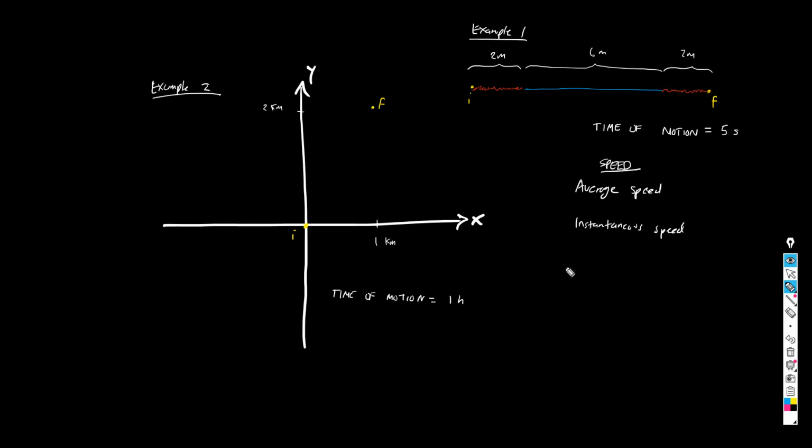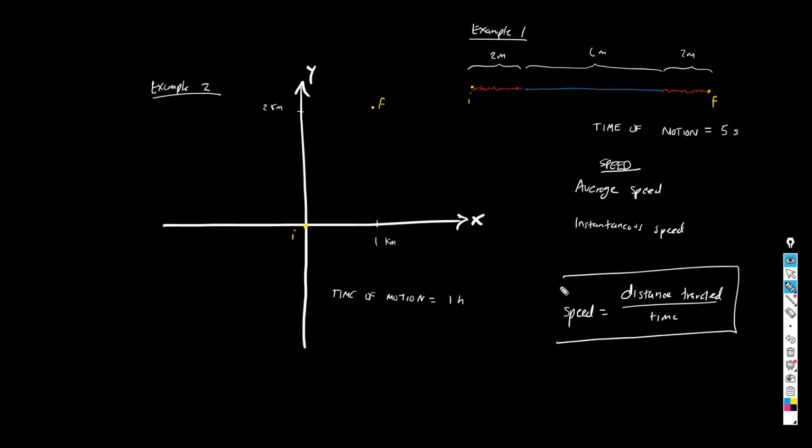Okay, if you remember, guys, from the previous lesson, I told you that the speed was defined as the distance traveled over the amount of time that it takes to travel that distance, right? That's all I said. This was the definition of speed.